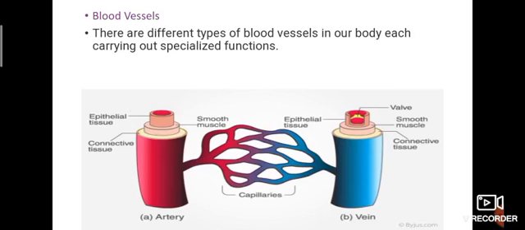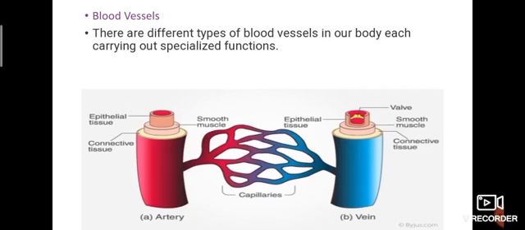See this, there are different types of blood vessels in our body, each carrying out specialized functions. Have you thought what the functions are? Nutrition transportation, oxygen, carbon dioxide. So through these vessels, our blood can circulate in our whole body.